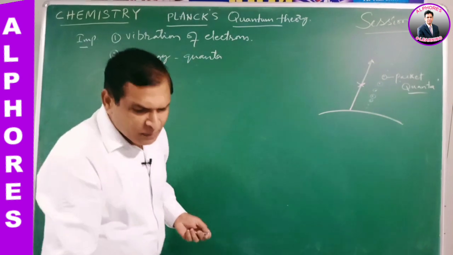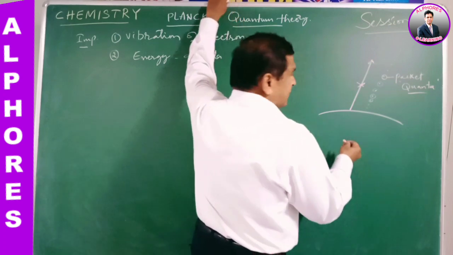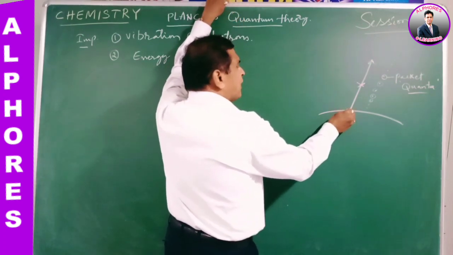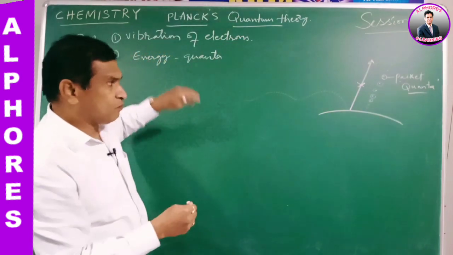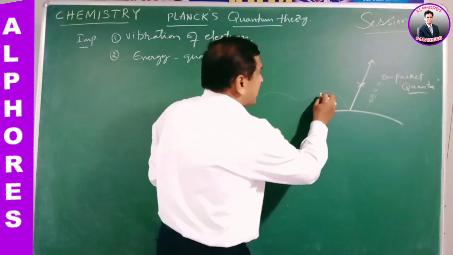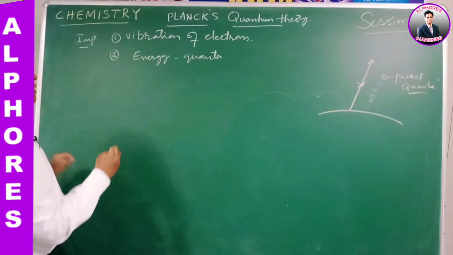And this quantum energy is propagated in the form of wave. The packet form quantum energy is propagated in the form of wave. That is, the discrete packet form energy is propagated in the form of wave.